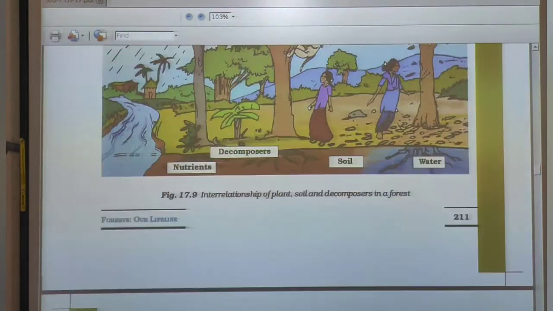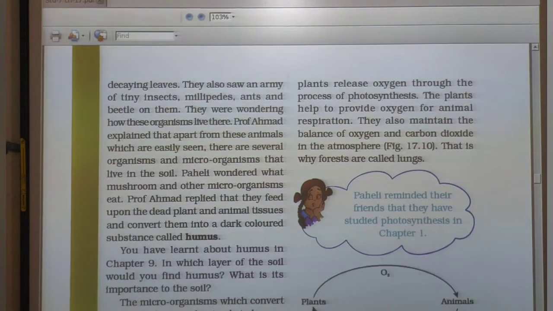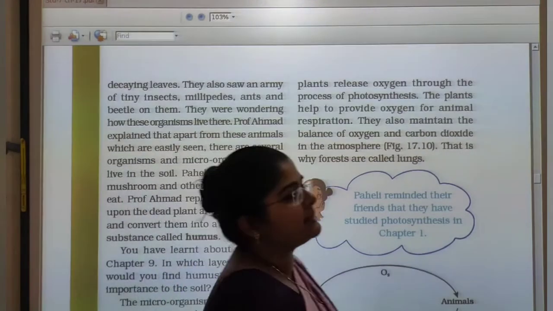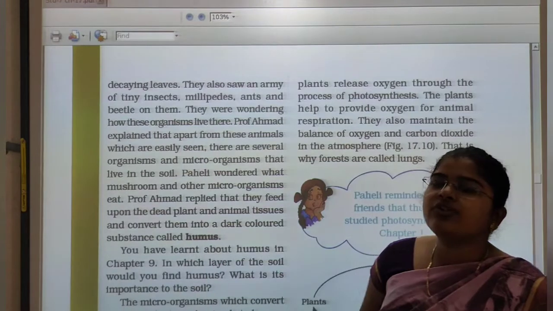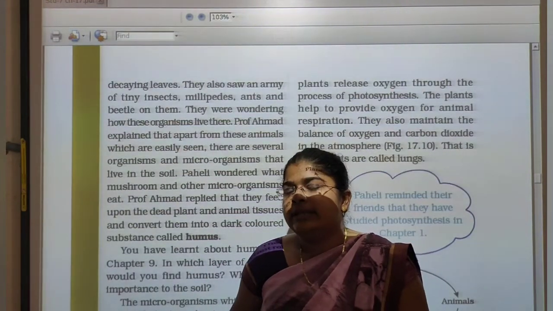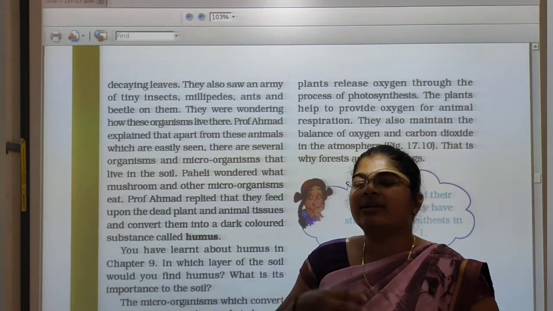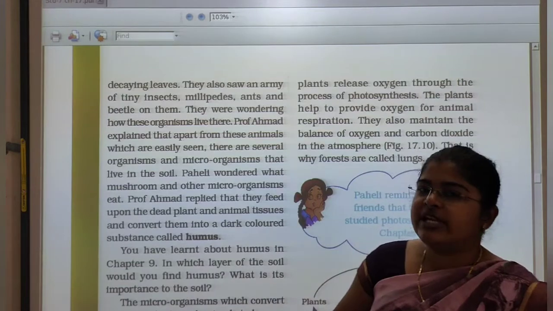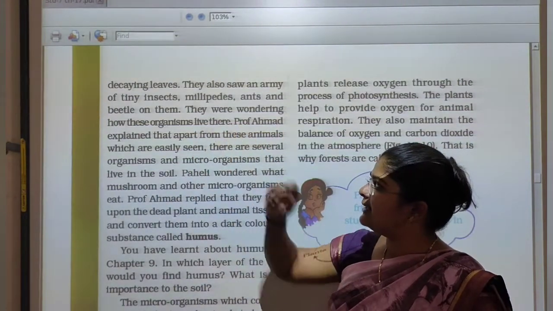So here students, the leaves also show an army of tiny insects, millipedes, ants and beetles on them. So students, whenever we observe dry leaves in the forest, we can see some small insects or mushrooms on the leaves. They were wondering how those organisms live there.